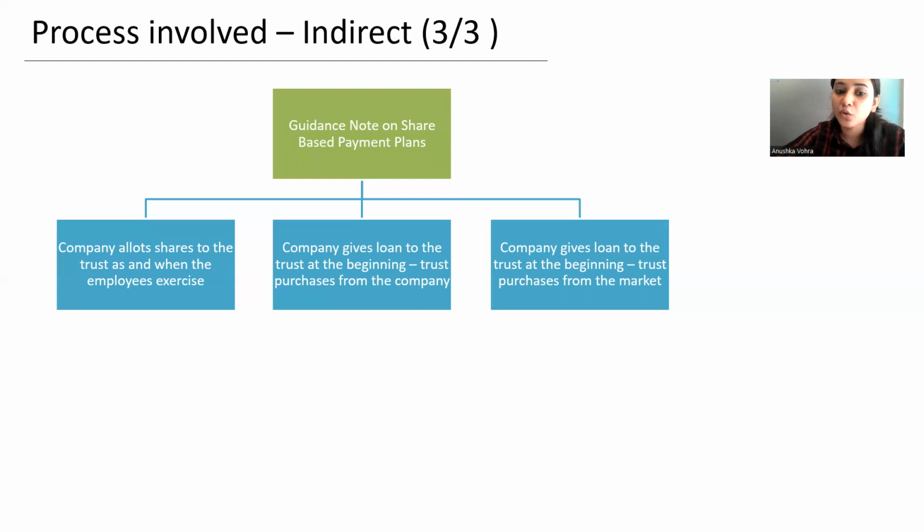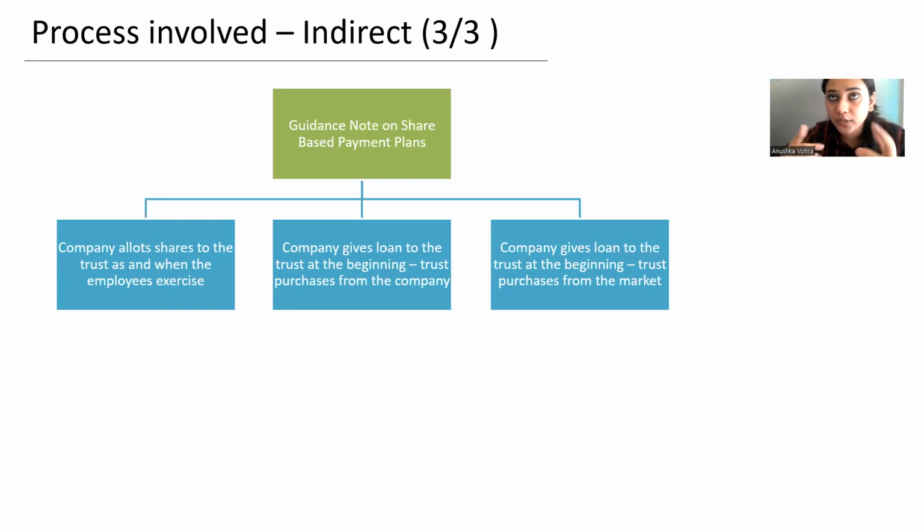Second and third case involves giving loan to the trust at the beginning, where the trust then purchases from the company or from the market. Now, when we say that loan is given to the trust and the trust purchases, at what point of time would the trust purchase from the company or from the market? As I say, where the shares are to be acquired through secondary market, the trust has to hold those shares for a minimum period of 6 months.